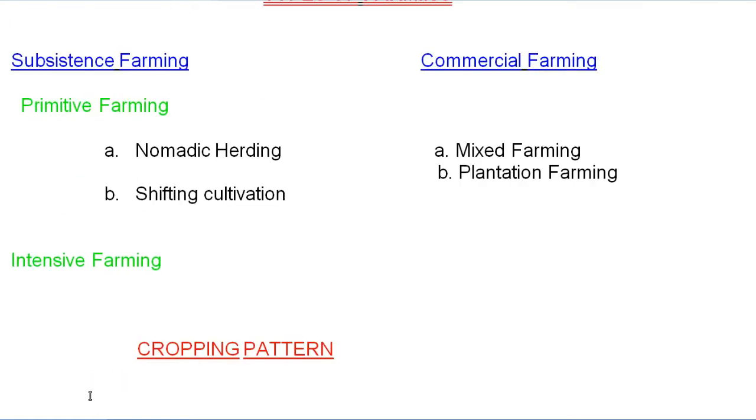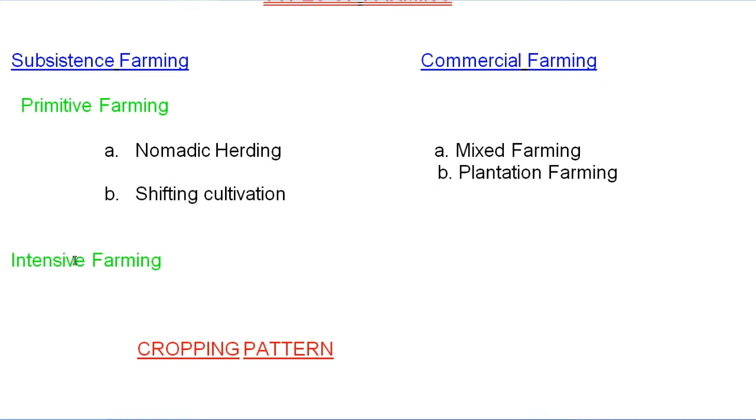Move to intensive farming. Opposite of primitive farming, we have intensive farming. In primitive farming, we use old methods of farming. In intensive farming, we use modern methods of farming. It is the one in which the agriculturalist produces more by working hard and making use of better agricultural means, on the same fields over and over again, as no new lands are easily available.